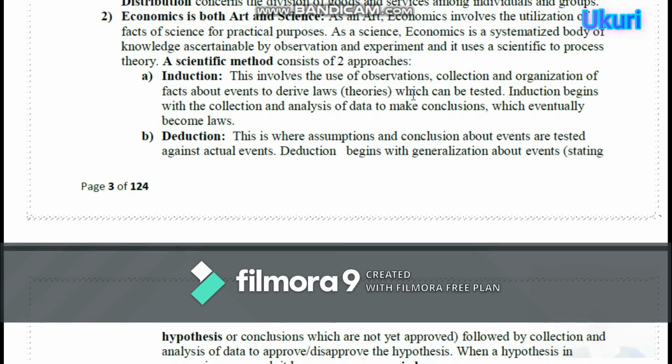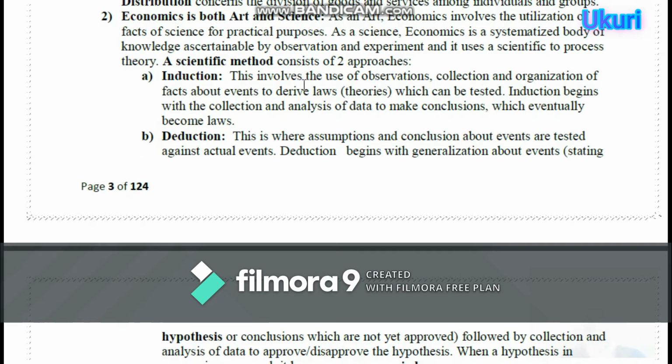Impamvu tuyita economics twifashisha scientific method. Scientific method consists of two approaches. The first one is induction and the second one is deduction.